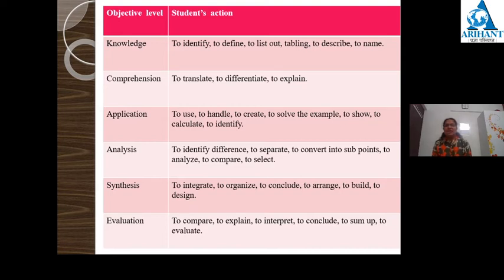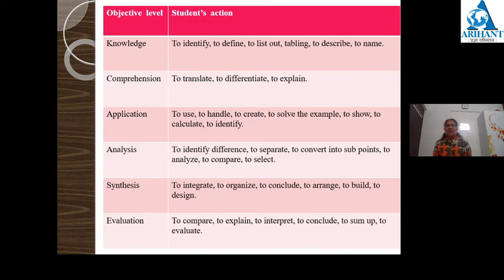The next level is comprehension. At this stage, students can translate, they can differentiate things, they can explain things, because they have understood this, they have comprehended this. This is the next level of the knowledge. After this, there is the next level, that is application. At this level, whatever knowledge students have gained in the teaching learning process, they can apply that knowledge.